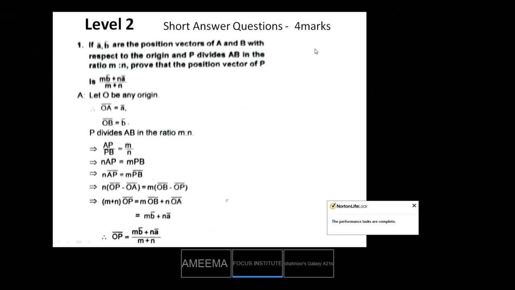So this is your level 2. Short answer questions. Each question carries 4 marks. First of all, I want to confirm that am I audible? Yes, sir. Okay.